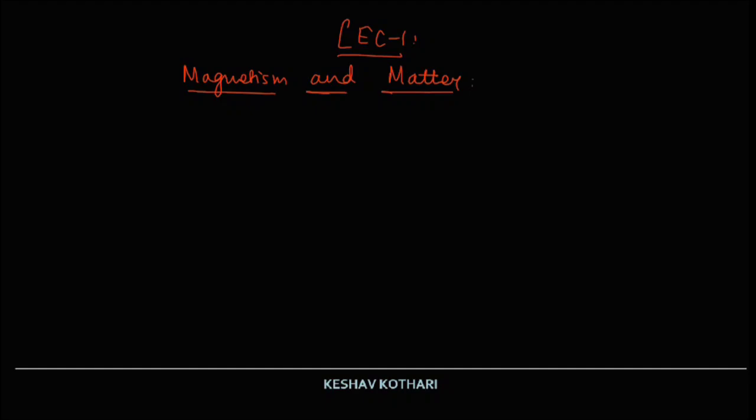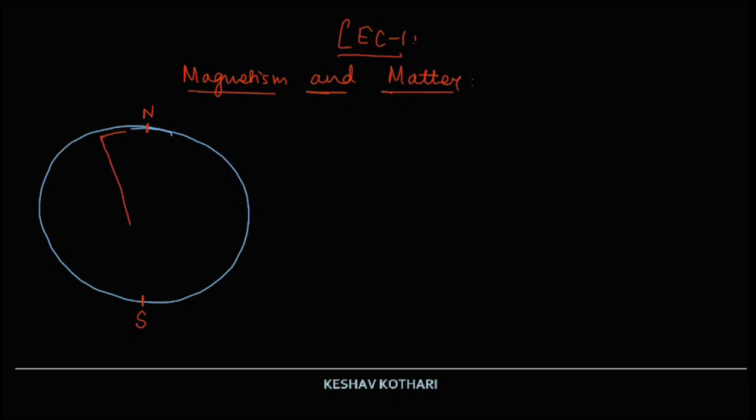When we say something like this, we mean that if we consider that this is earth, and this is geographic north and geographic south, then there is a large bar magnet placed inside the earth with its north pole facing the geographic south and the south pole of the magnet facing the geographic north.